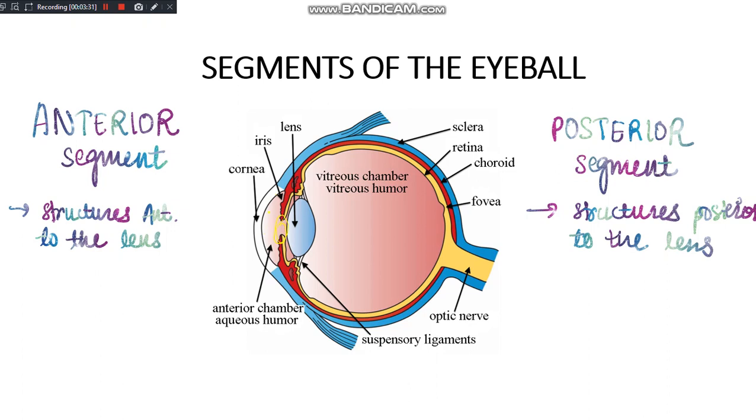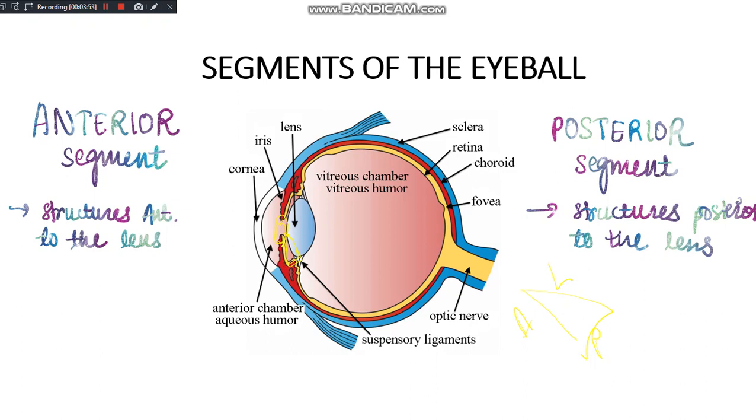Now similarly, talking about the posterior chamber, which is this triangular space. As the name suggests, it is triangular, so it must be having three boundaries: an anterior boundary, a posterior boundary and one lateral boundary. Now you tell me what is its anterior boundary? Yes, the iris.